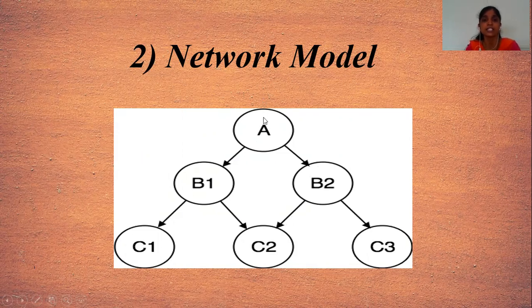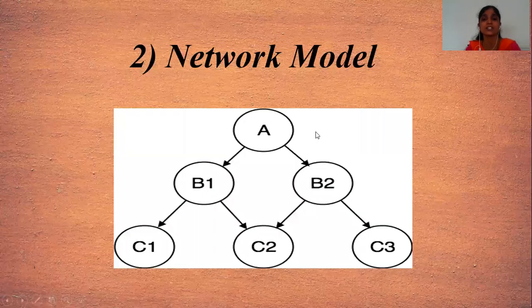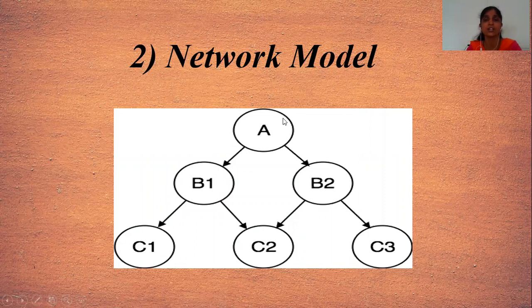And that's why it is easy to find the data stored in the database at any point, because of the network model. This model looks like a tree. You have seen binary trees or other different types of trees. That means you can move from any location to another location in that graph. This structure is the same as that graph structure, and that's why entities can move from one entity to another. I will explain what is meant by entity in our next slides, what entities are and how to develop them.